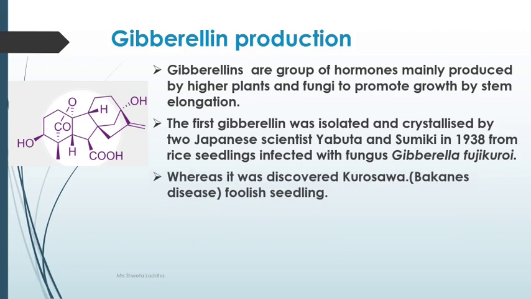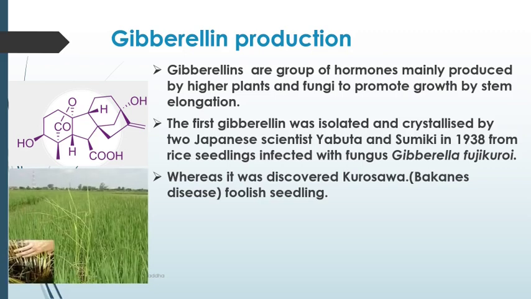But it was discovered before them by Kurosawa. Kurosawa was working in a field. He saw that some of the sugarcane stems, as you can see in this picture, started growing too long. The height increased too much. He studied carefully and observed that these sugarcane plants were infected with the fungus Gibberella, and some chemical was secreted by that fungus, which he called gibberellin, which resulted in the stem elongation.